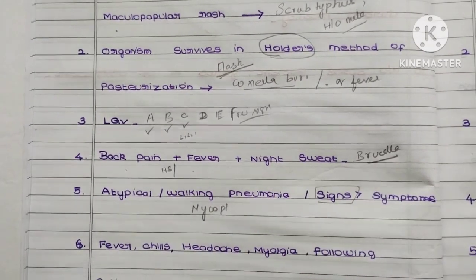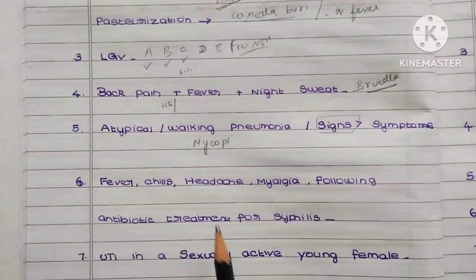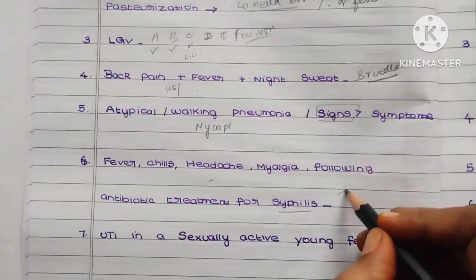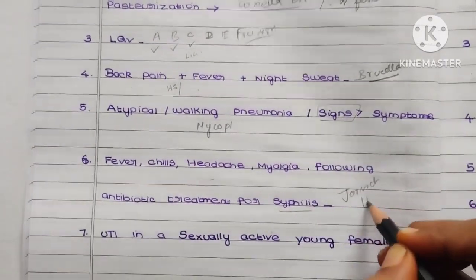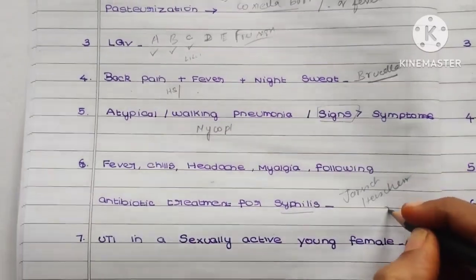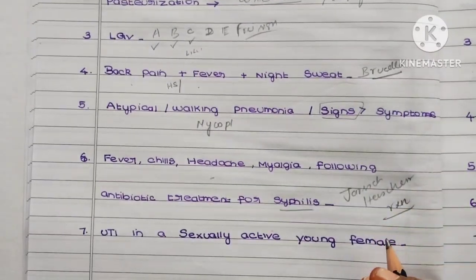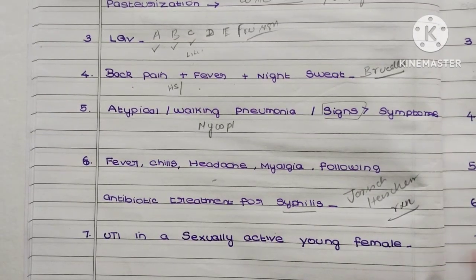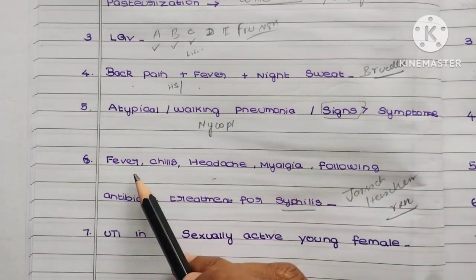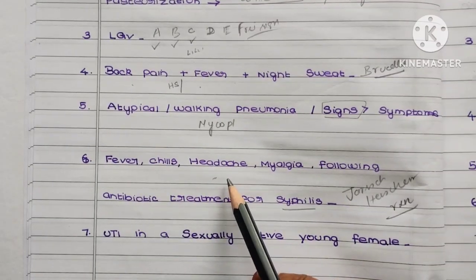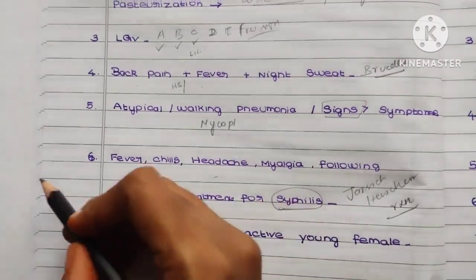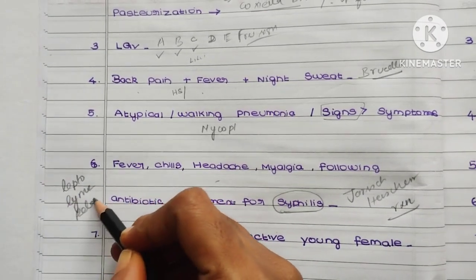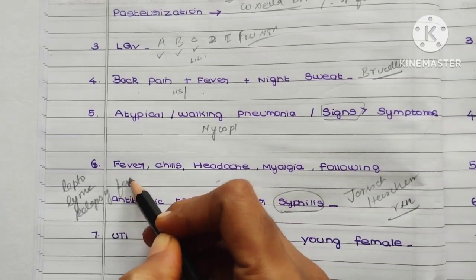So coming to the next question, fever, chills, headache, myalgia following antibiotic treatment for syphilis. It is nothing but the Jarisch-Herxheimer reaction. What does this mean? The patients who are suffering from syphilis, after they take an antibiotic, will produce short, apparent symptoms like fever, chills or headache. It is not only seen in syphilis, it is also seen in leptospirosis, Lyme disease and relapsing fever.